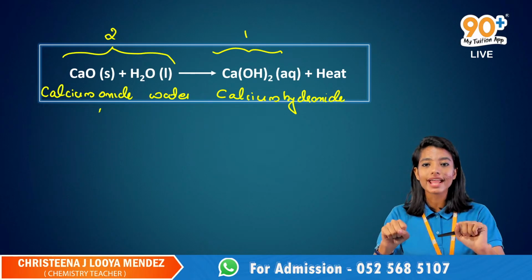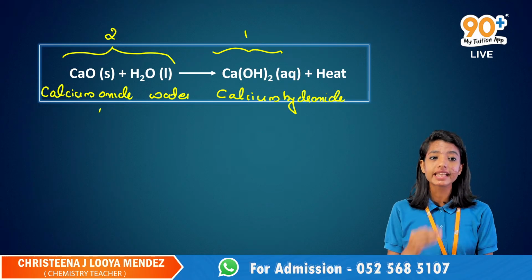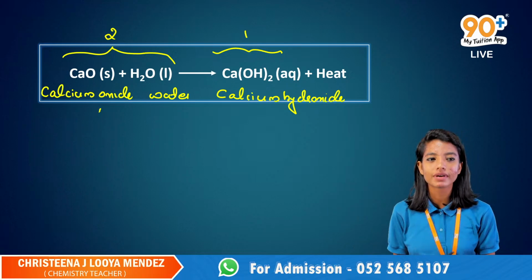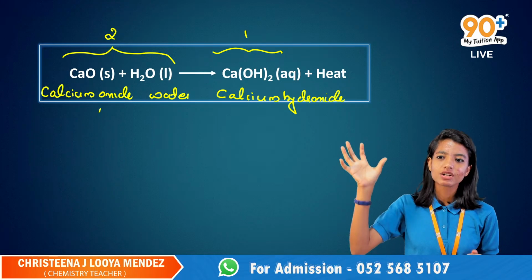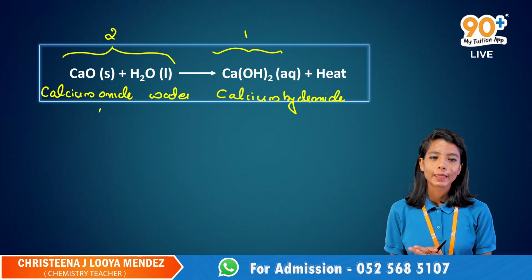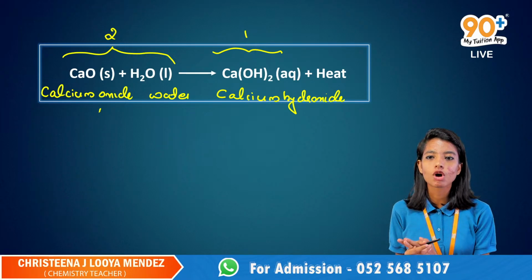Two or more reactants combine together to give a single product is called the combination reaction, along with the liberation of heat energy. So what can I call this chemical reaction? Is this only a combination reaction?